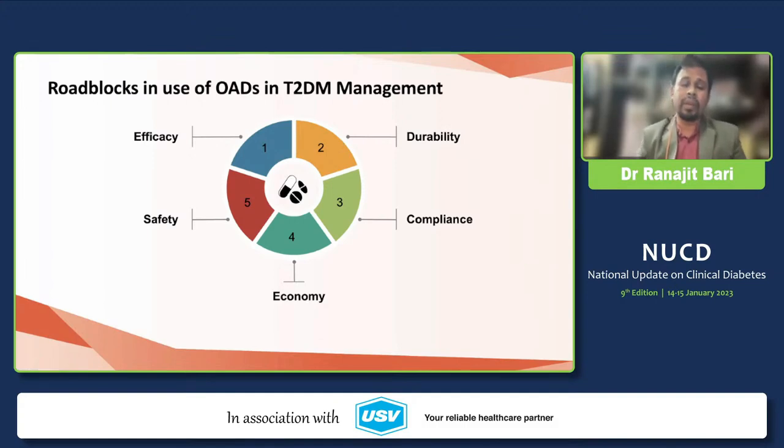Will the therapy be durable enough so that the secondary failure rate can be lessened? We all know that a few drugs which have been traditionally available for a long time are known for a high secondary failure rate. So the drug has to be durable enough. And compliance is one of the important concerns. Multiple doses actually hamper compliance, as do a few important side effects related to the drug, particularly genital tract infection and hypoglycemia. This actually impairs the compliance of the drug.